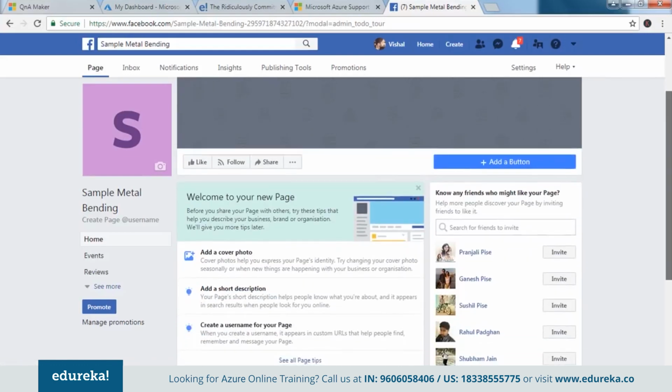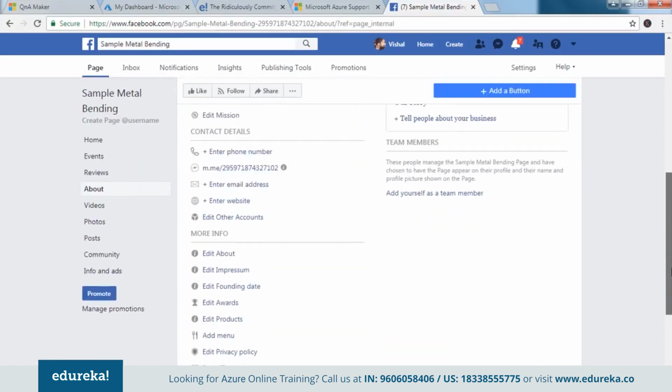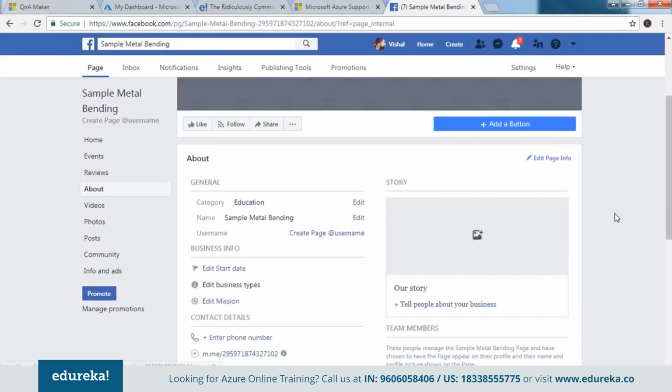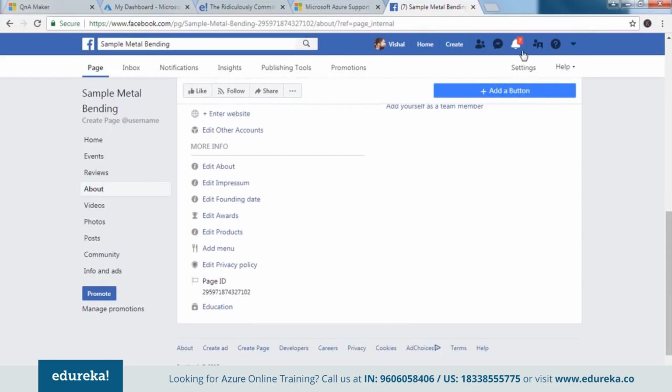Now, once we have this page, next we have to take a look at certain other details that are needed. Like if I click on this about page, I would have an ID here which I would be using. Now this is my page ID that I would be needing. Okay, so we have a sample page and we are going to use this to test our application.